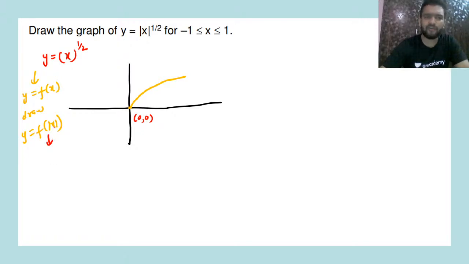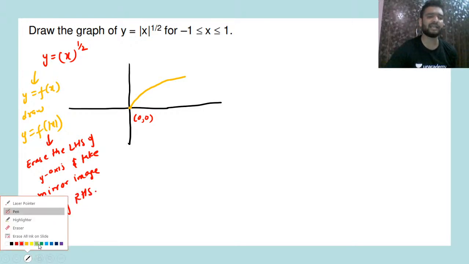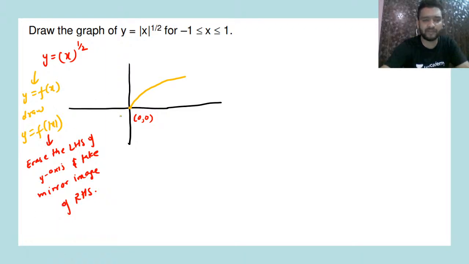So when we have f of mod x, what we do is erase the left hand side of the y-axis and take the mirror image of the RHS. So there is nothing on the left hand side, so we directly take the image of the RHS. The image of the RHS will be like this.